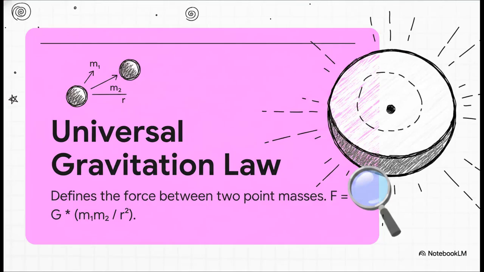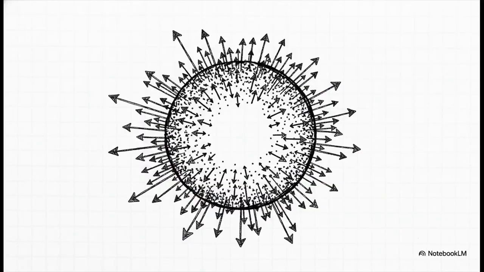Now, our main tool here, really our only tool, is Newton's law of universal gravitation. But here's the catch, and it's a big one. Look at the formula. It's specifically for the force between two point masses, little dots of mass. Our hollow planet is obviously not a point mass. And this is the first trap that so many of us fall into.